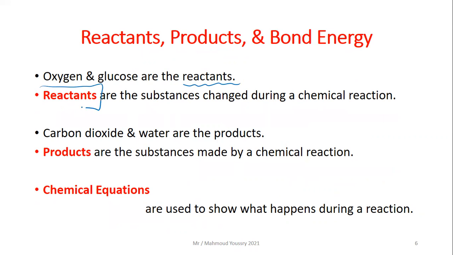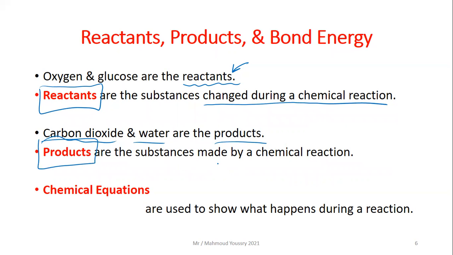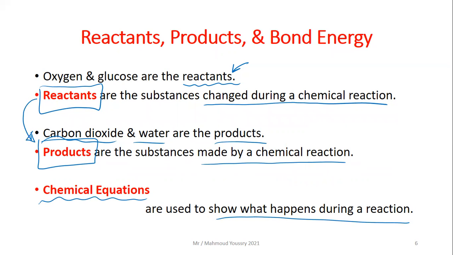So what are reactants? Reactants are the substances that are changed during a chemical reaction. These are the ones that are used in the chemical reactions. Carbon dioxide and water are the products. So what is the meaning of the word products? These are the new substances, the substances made by a chemical reaction. What's a chemical equation? Chemical equations are used to show what happens to the reactants in order to get the products in a chemical reaction.